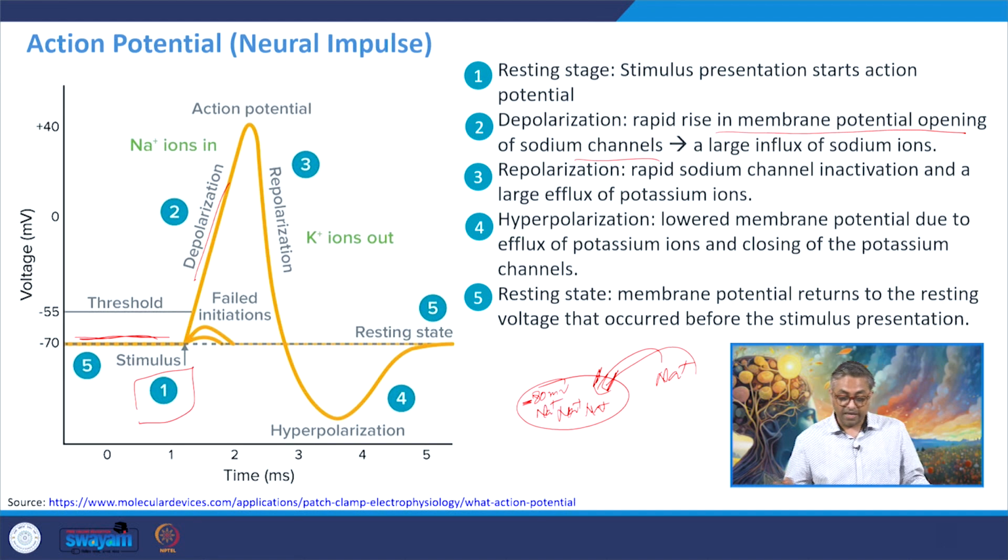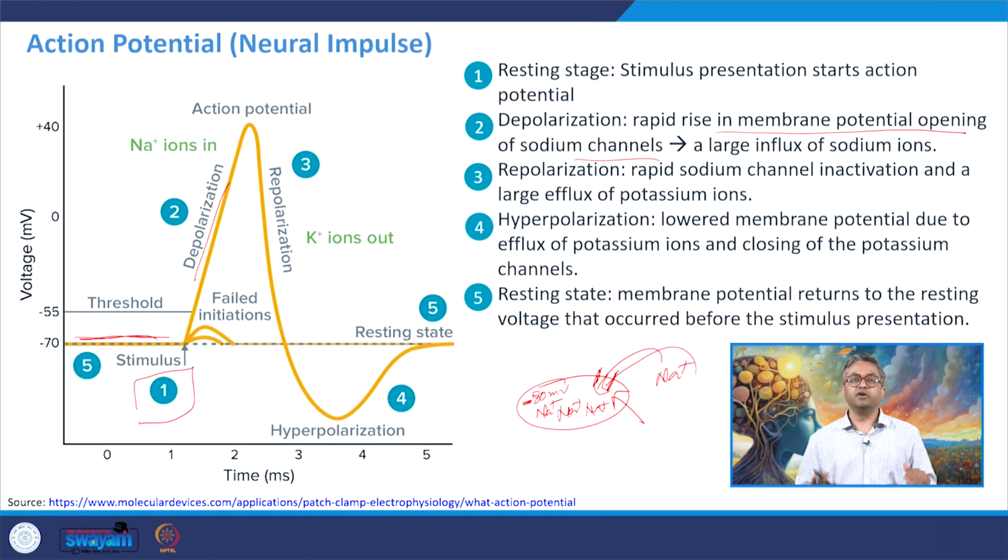This is the depolarization, so the potential increases.